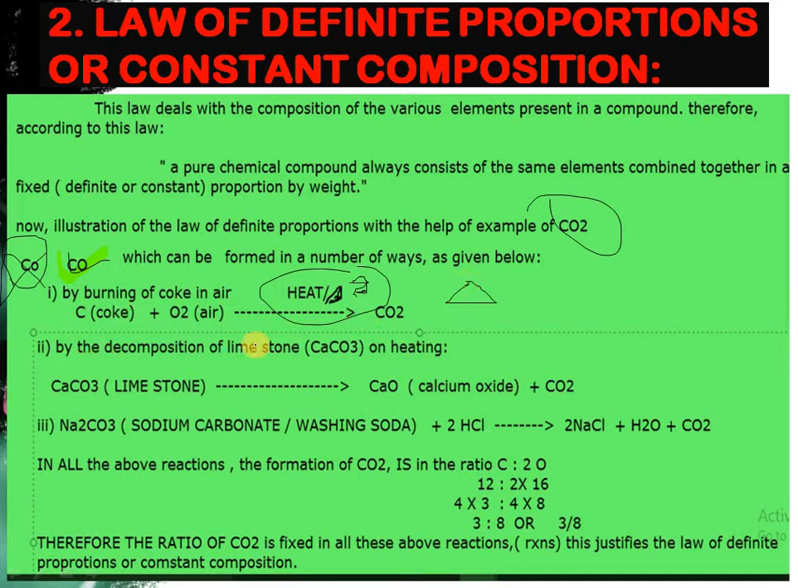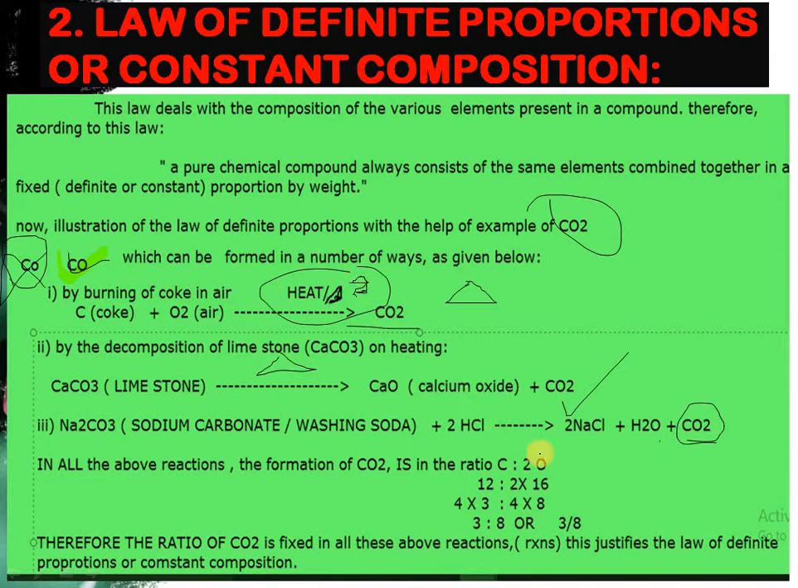Moving to the second example, carbon dioxide formation takes place by the decomposition of limestone on heating. When we heat calcium carbonate, that is limestone, we get calcium oxide and carbon dioxide. This triangle represents the symbol of heat. Another example is sodium carbonate, or washing soda. When reacted with HCl, it will form carbon dioxide. This is another way to form carbon dioxide.